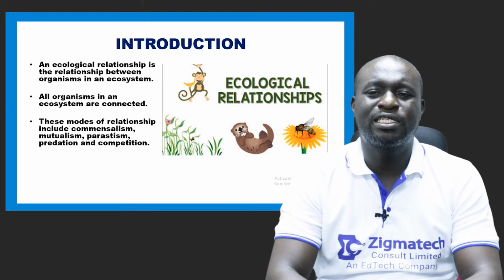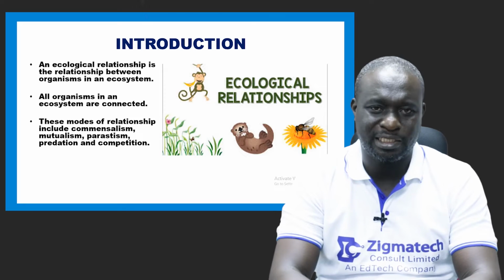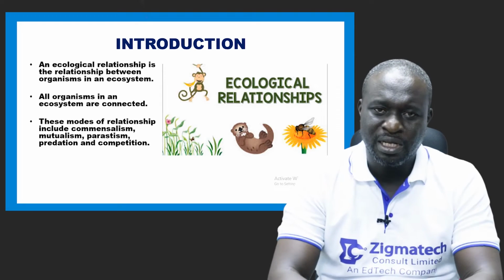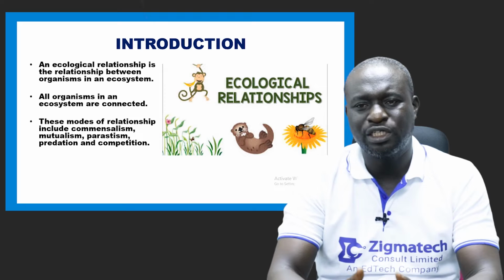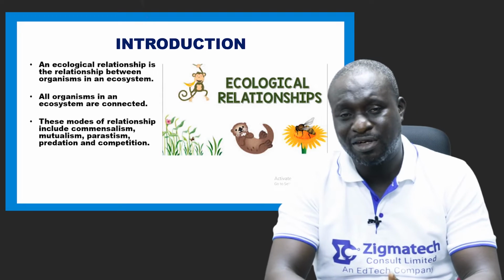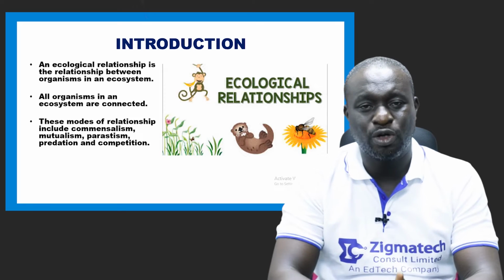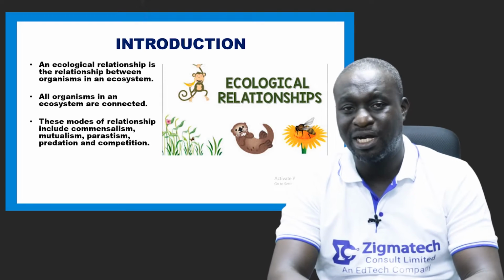Now, all organisms in an ecosystem are connected. They are well connected, hence their relationship. And because of this connection, they derive several benefits from each other. Now, these modes of relationship we're going to be looking at, I have mentioned them in our content.